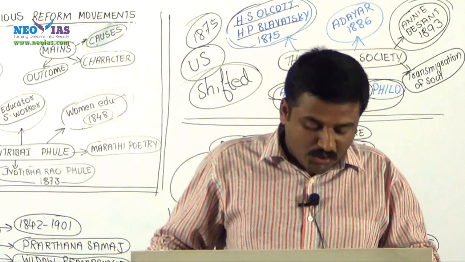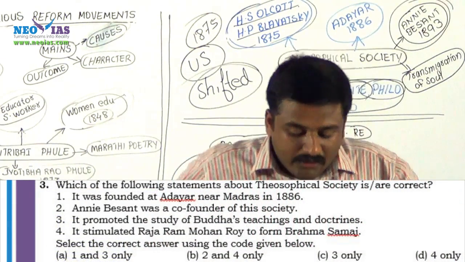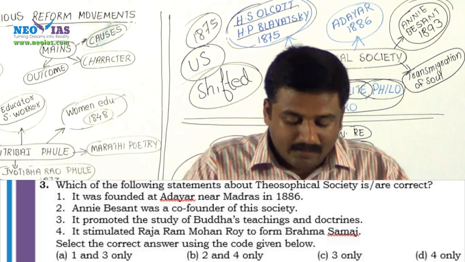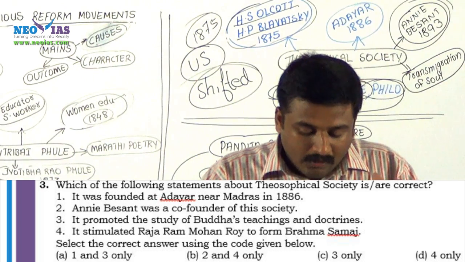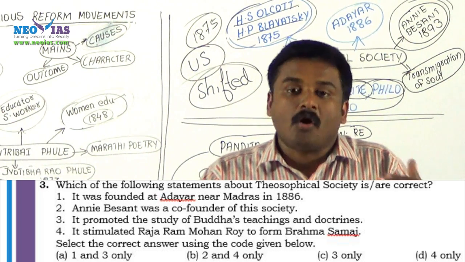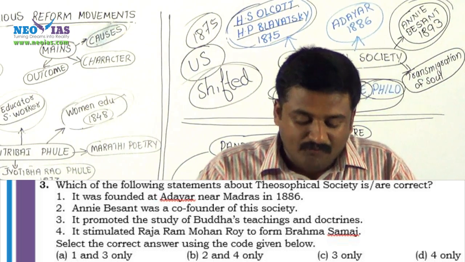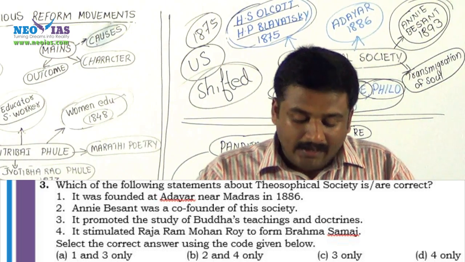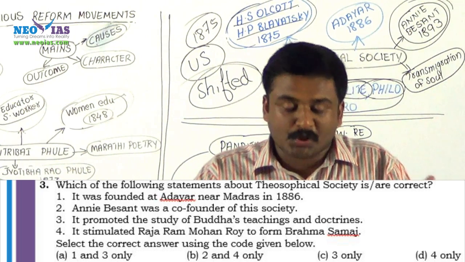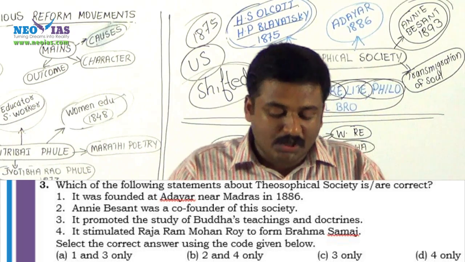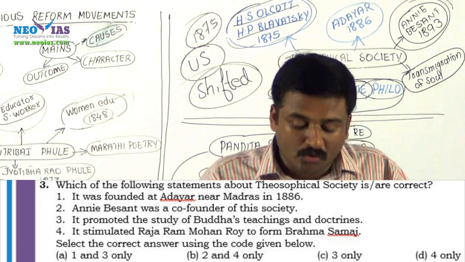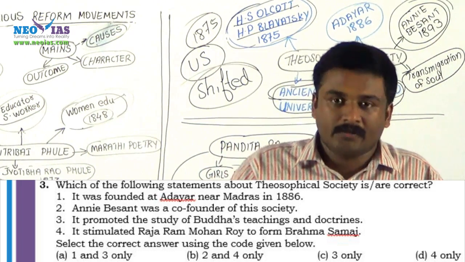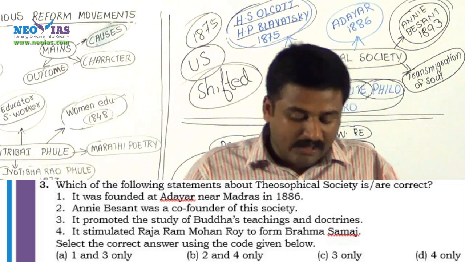Now you can answer this question. Which of the following statements about the Theosophical Society is or are correct? It was founded at Adayar near Madras in 1886. That statement is wrong, because it was not founded at Adayar. It was founded in the US in 1875, and in 1886 the headquarters of the Theosophical Society shifted to Madras. So the first statement is logically incorrect. So in the choices we will eliminate A, because A has 1.